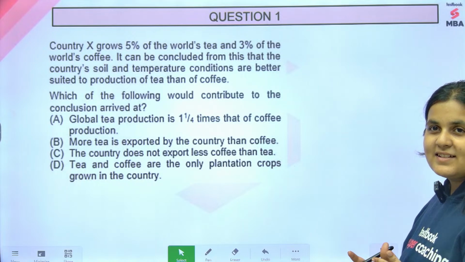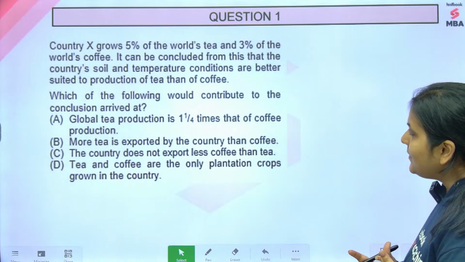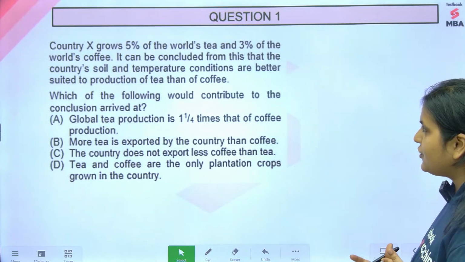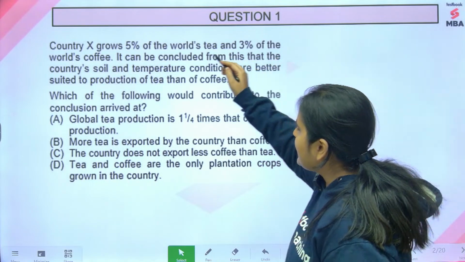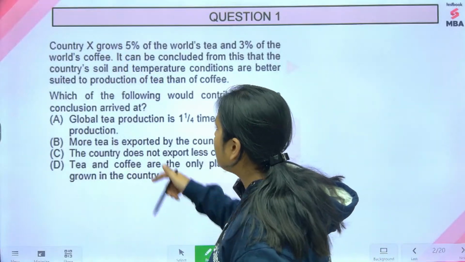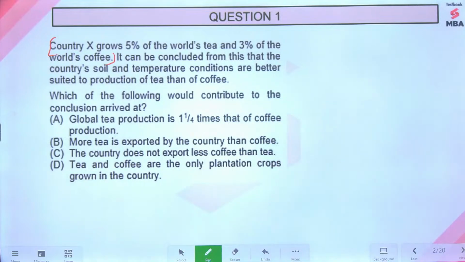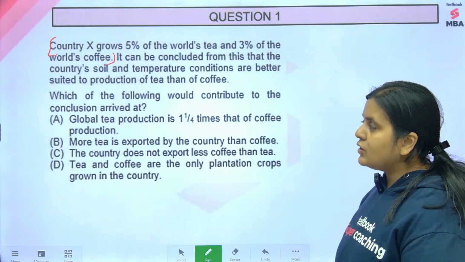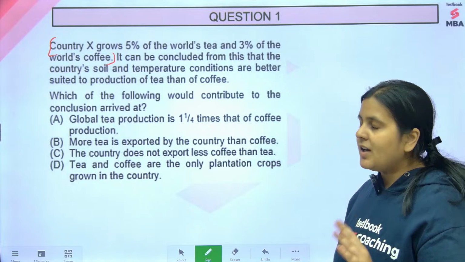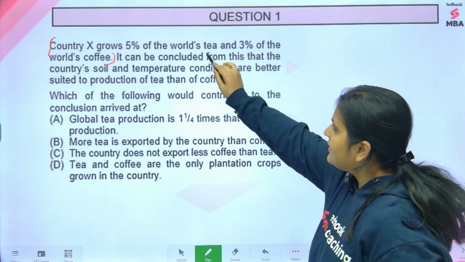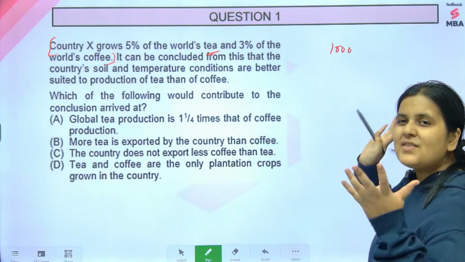Now see guys, it can be concluded from this that the country's soil and temperature conditions are better suited to production of tea than of coffee. See, on the basis of this statistic or on the basis of this data, they have come up with this particular conclusion. Now, if you see guys, this conclusion can also be faulty. ठीक है, because अगर आप सोचो यहाँ पे, suppose the total world's tea is, let's say, 1,000. I'm just giving you an example. Let's say 1,000.